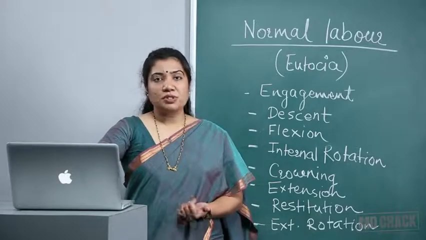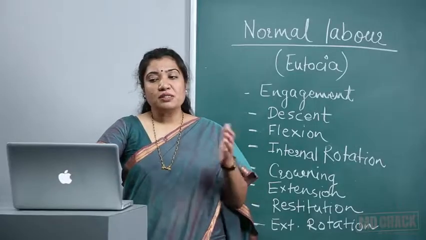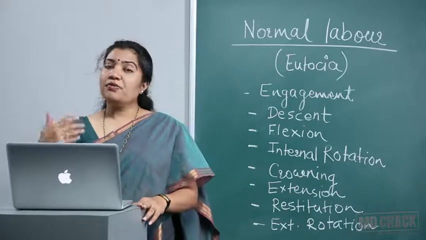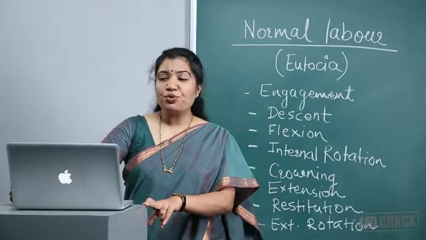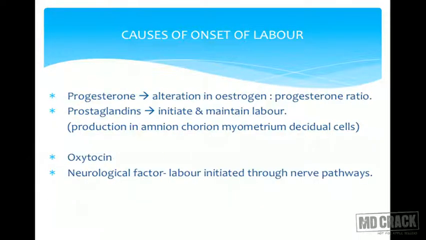Now, what are the causes of onset of labor? First thing, uterine distension. Uteroplacental contribution, the fetal hypothalamo-pituitary adrenal axis. It releases certain hormones which initiate the process. Estrogen has an important role. It increases the release of oxytocin from the maternal pituitary. It promotes synthesis of oxytocin receptors on endometrium and decidua. It stimulates the synthesis of myometrial contractile protein, increases excitability of myometrial cell membranes, and accelerates lysosomal disintegration.